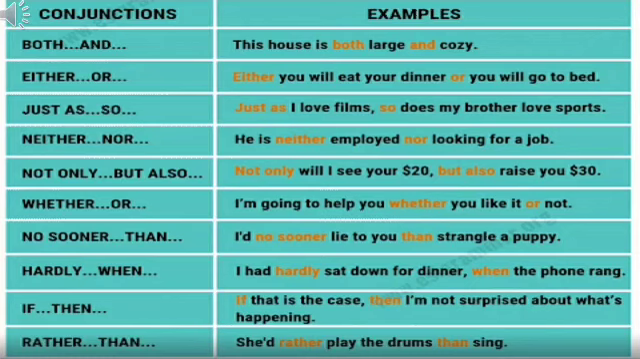Students, in all these examples, different phases of expressions are shown, like cumulative, alternative, adversative or illative. Students, in your book some other examples are given. Please revise those also.